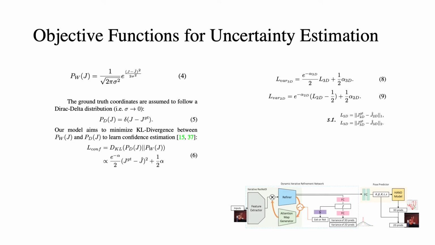To eventually decide whether to proceed to the next loop of recursive inference, the model estimates variances of its own 2D 3D keypoint predictions by estimating a distribution. We assume estimated coordinates of joints follow univariate Gaussians. For the ground truth distribution, we assume they follow a direct delta distribution. Our model learns its confidence on its own pose prediction by simply reducing the KL divergence between the two distributions.